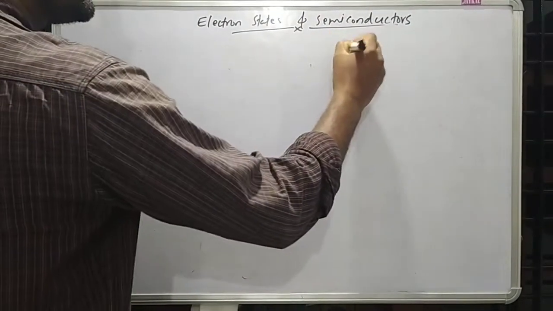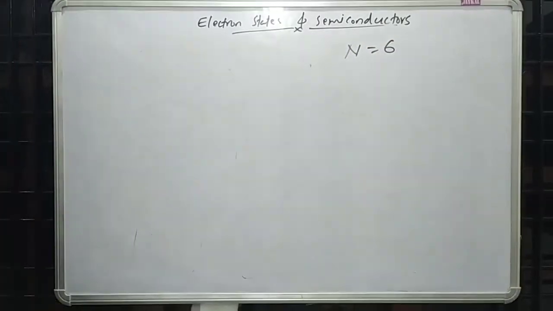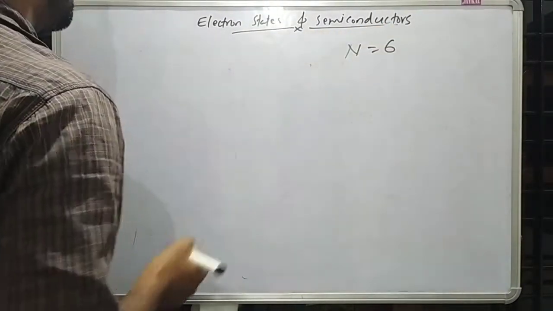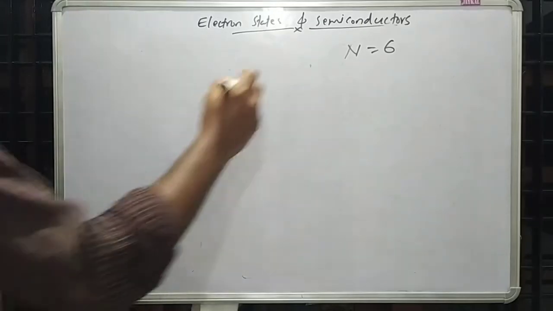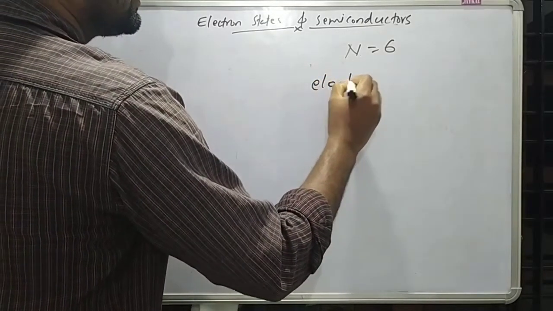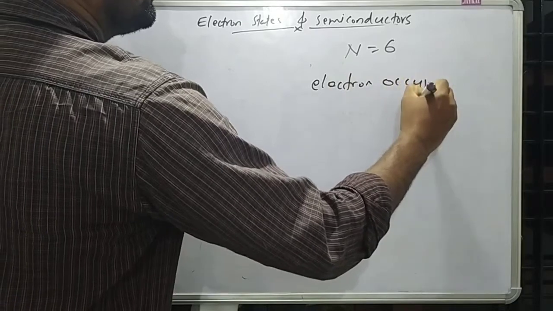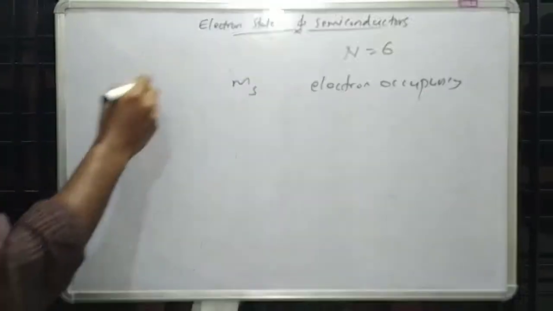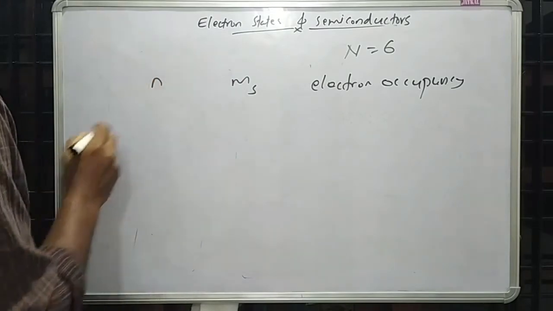If there are 6 electrons, that is n equal to 6, these 6 electrons can accommodate different orbitals. Okay, so electron occupancy depends on the spin quantum number ms and the principal quantum number n.